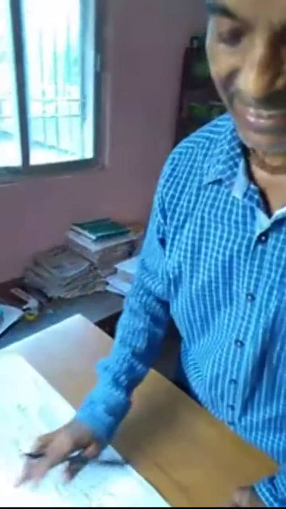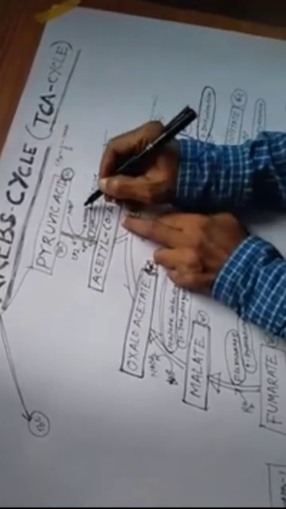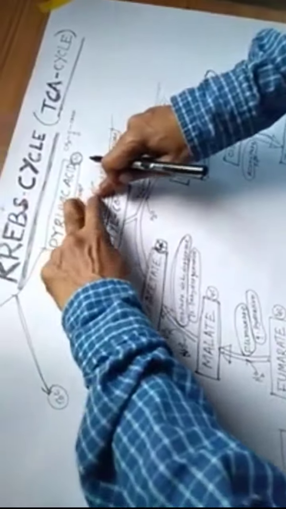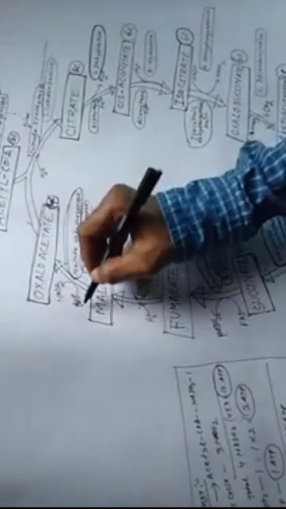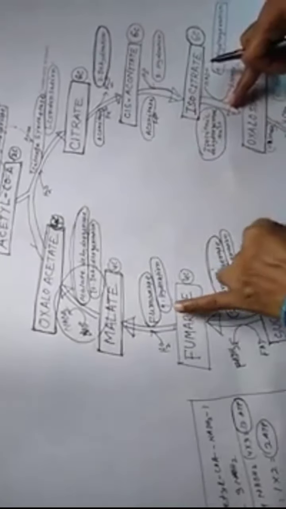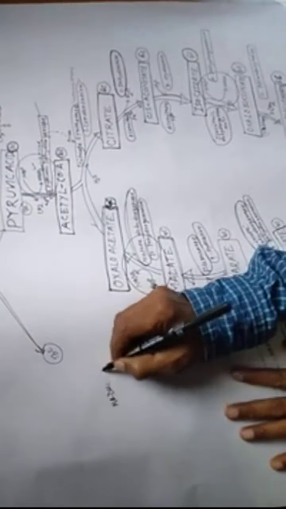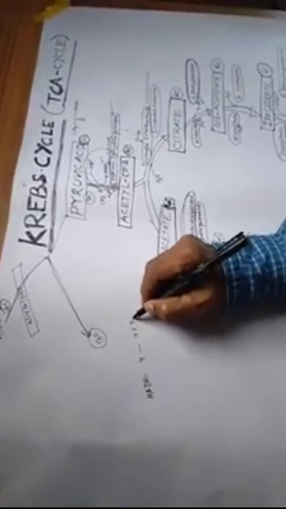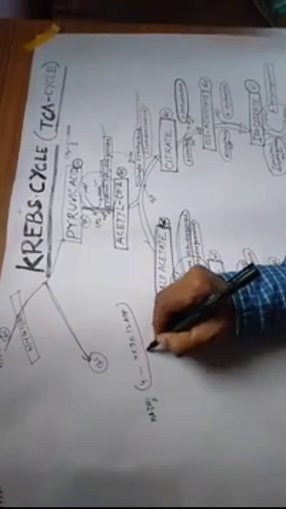So energy is released in the cycle. At the conversion of pyruvic acid into acetyl coenzyme A, one NADH2 is released; then a second, a third, and a fourth. So 4 NADH2, each releasing 3 ATP, 4 into 3, that is 12 ATP.